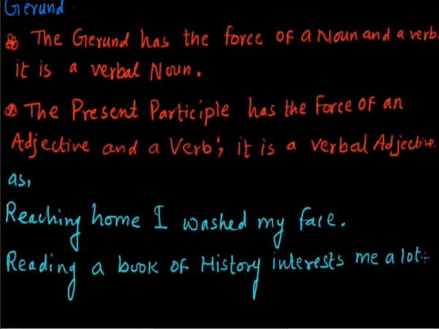In the first sentence, reaching home, I washed my face suggests that when I reached home, I washed my face. So here in the first sentence, reaching has been used as the present participle and it does the work of an adjective because it suggests something about the action. And in the second sentence, reading a book of history interests me a lot, reading has been used here as a noun. So reaching will be the present participle and reading in the second sentence will be an example of a gerund.